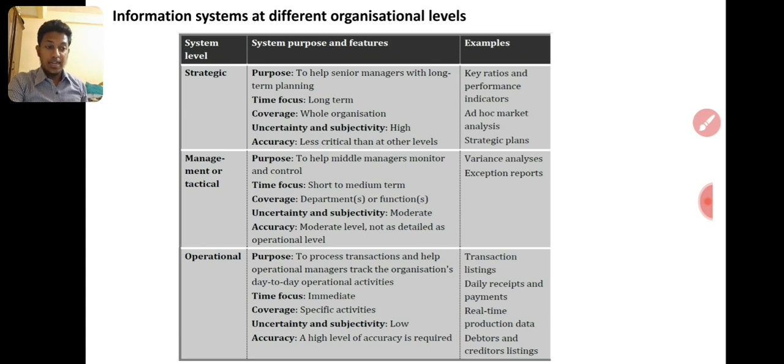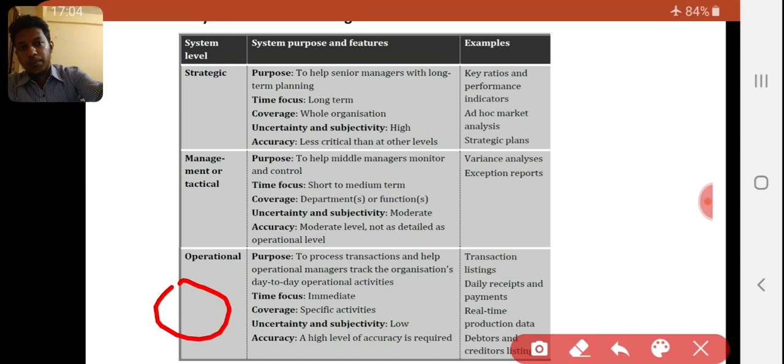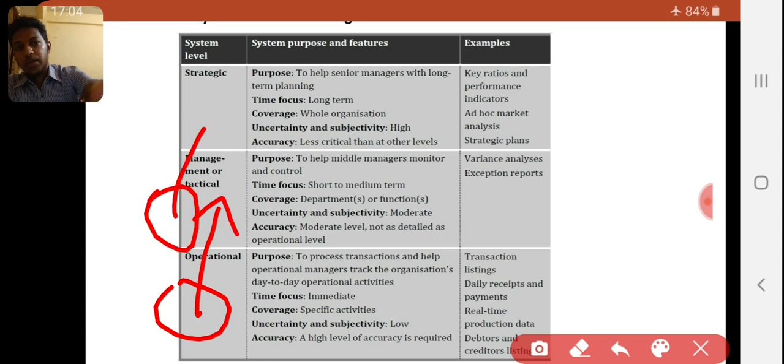Then accuracy is less critical than at the other levels, because very experienced and knowledgeable people are taking the decision. Accuracy means without errors. One operational department did the work, operations department has the system. It's coming like this. First operational department has the system. The system data will be transferred to management. The management will transfer to this.